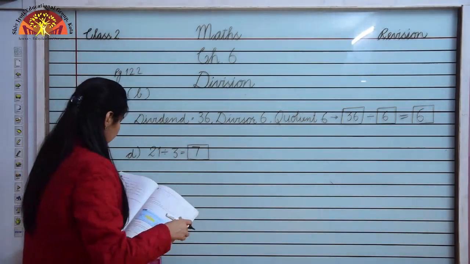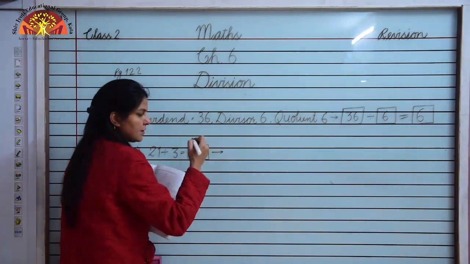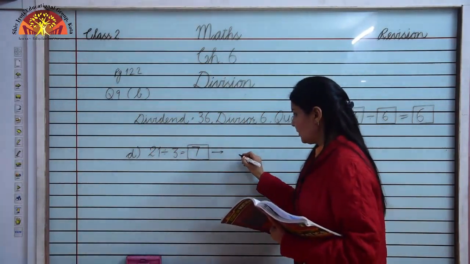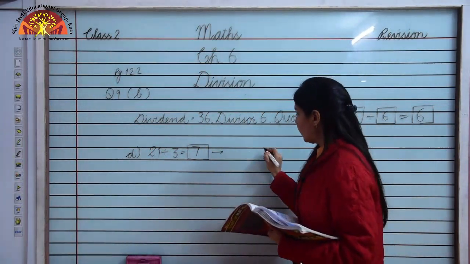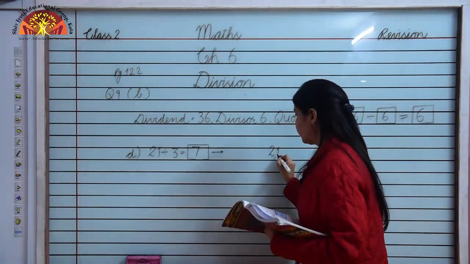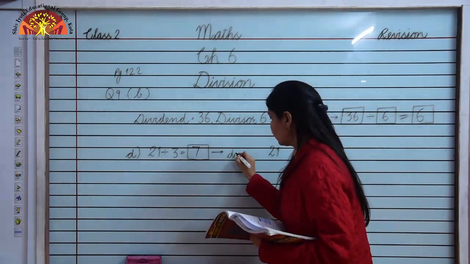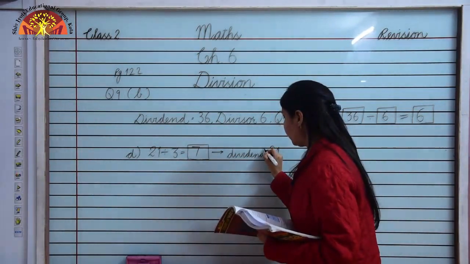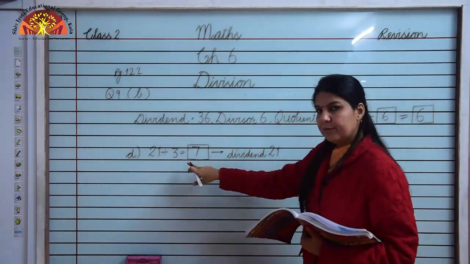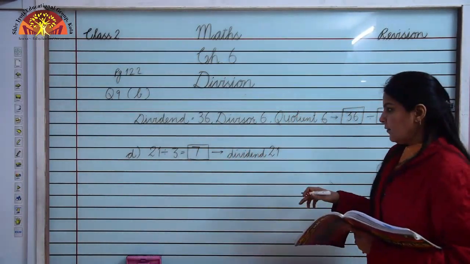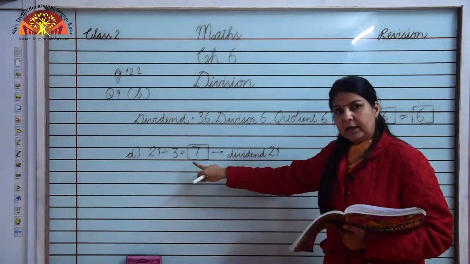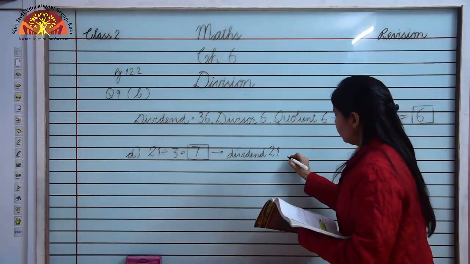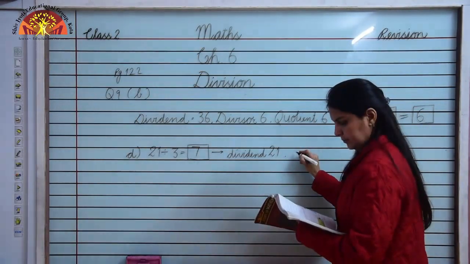Now children, here we will find out which number is dividend. Here 21 is dividend. So before 21 we will write dividend, because we are dividing this number by 3. Now we are dividing 21 by 3, so this 3 is divisor. So divisor is written here.